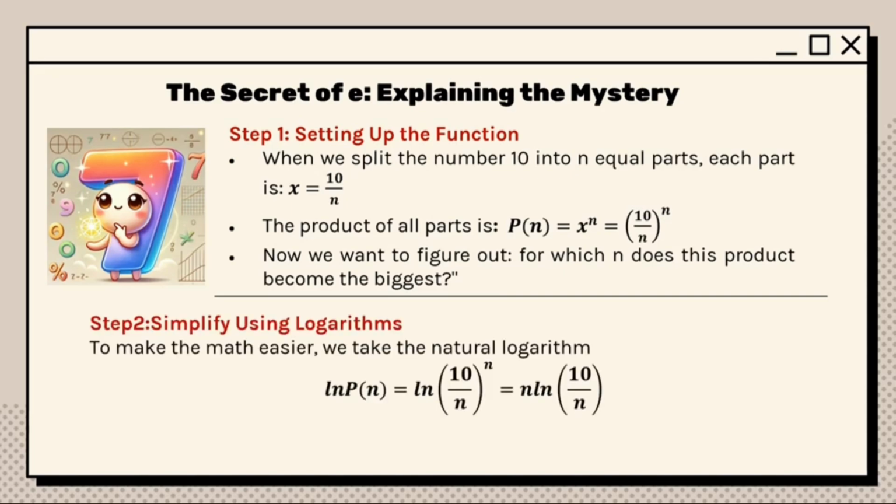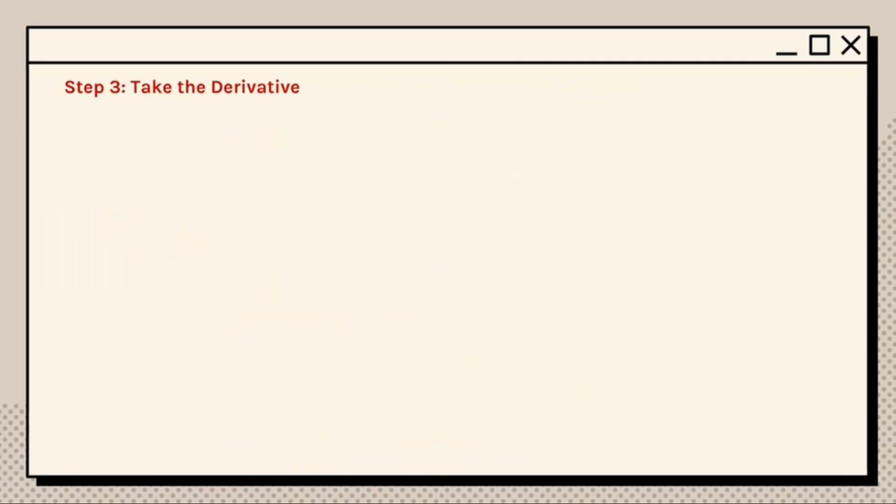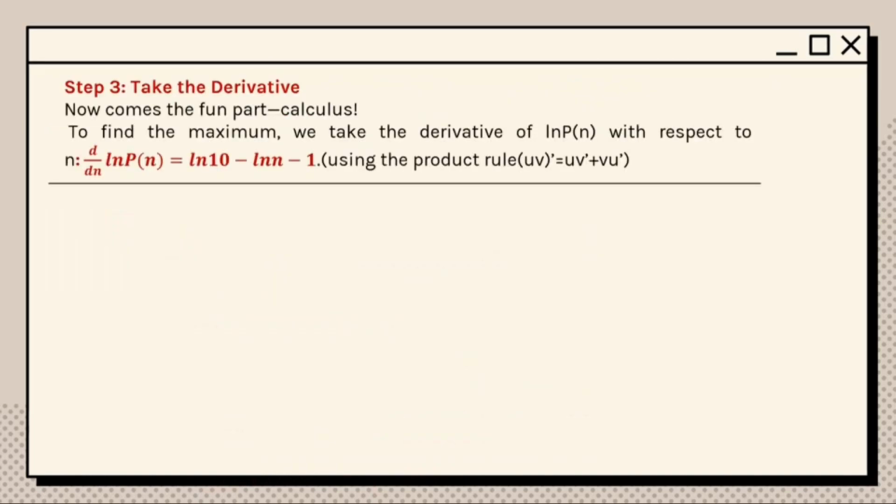And we simplify using logarithms to make the math easier. Then we expand it step by step, and we get ln Pn equals n ln 10 minus n ln n, and this gives us a nice clean function to work with. The next step, we're using calculus. To find the maximum, we take the derivative of ln Pn with respect to n and get this result.